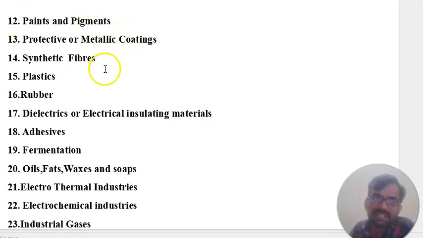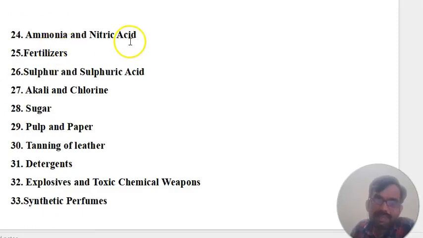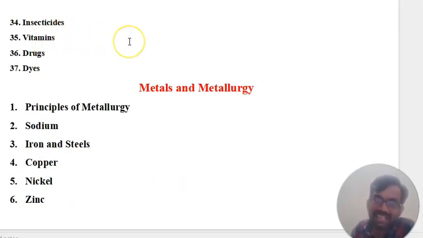Then paints and pigments and protective and metallic coating and synthetic fibers, plastics, rubber industries, dielectric and electric and insulating materials, adhesives, fermentation, oil, fat, wax and soaps industries, electrothermal industries and electrochemical industries and industrial gases. You can see other gases like ammonia, nitric acid, fertilizer industries, sulfur and sulfuric acid industries, alkali and chlorine, sugar, pulp and paper industries, tanning for the leather industries, detergent, explosive and toxic chemicals, weapons and synthetic perfumes. You can see other insecticides industries, vitamin industries, organic industry and dyes also.